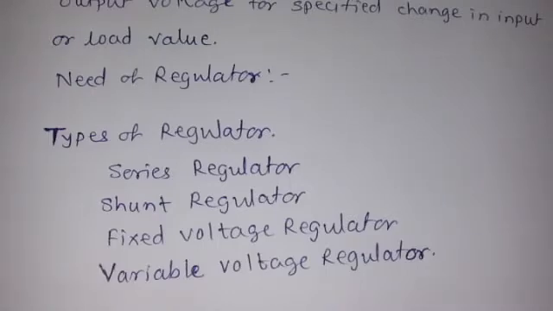The Zener is the device used to provide the regulated output. How is that provision made?